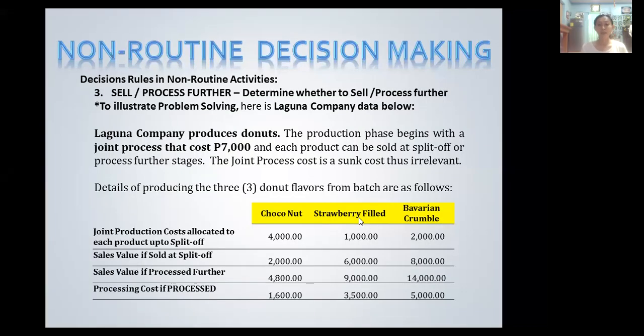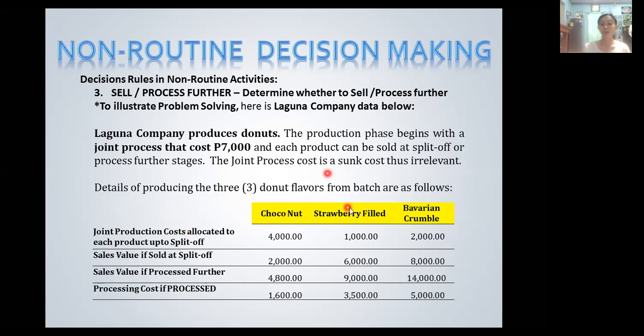Okay, so the production phase begins with the joint process that costs 7,000 pesos for each product that can be sold at split off or processed further. The joint process cost is a sunk cost, thus it's irrelevant. So we have 7,000 pesos, an irrecoverable cost. It's a joint cost, and it is immaterial, not important in making decisions. So we should not include that cost since it's considered a sunk cost.